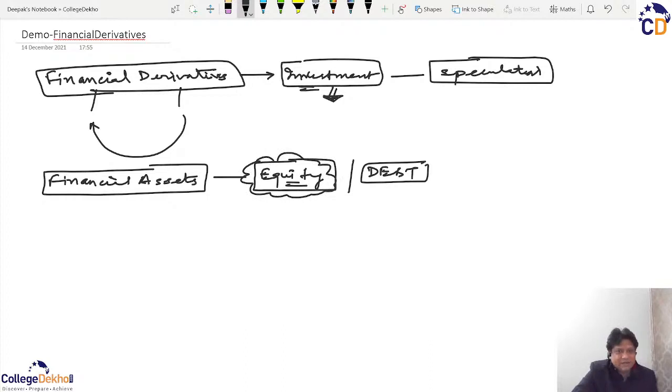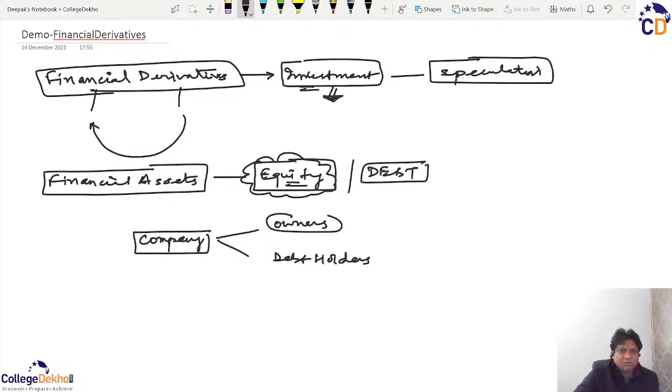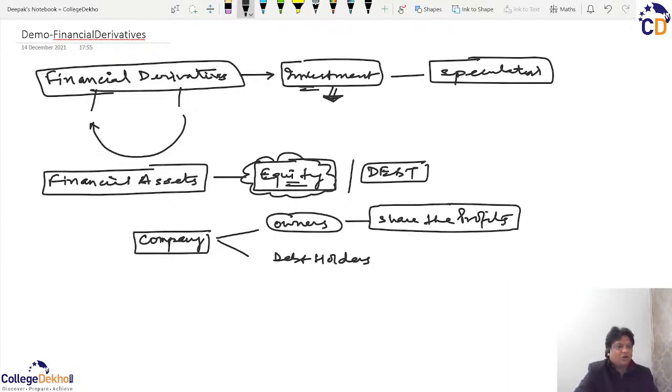What equity is: if we have a company, then the company primarily has two kinds of people who have put their money for the growth of the company. One, they are the owners, and other, they are the debt holders. Now, what is the difference between the two? The people who own the company will share the profits. If there is profit, they will get a share. If there is more profit, they will get more share. But if there is no profit or a loss, they will get nothing or they will share the loss.